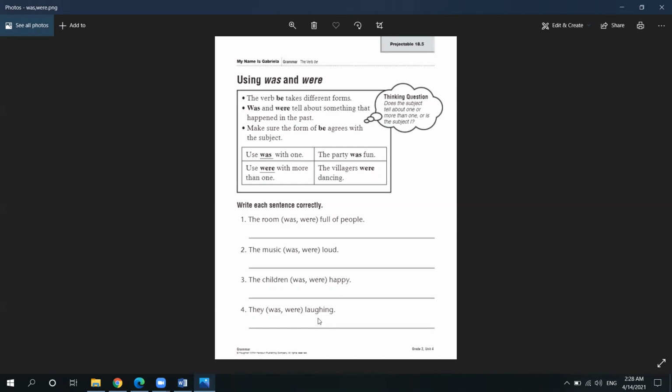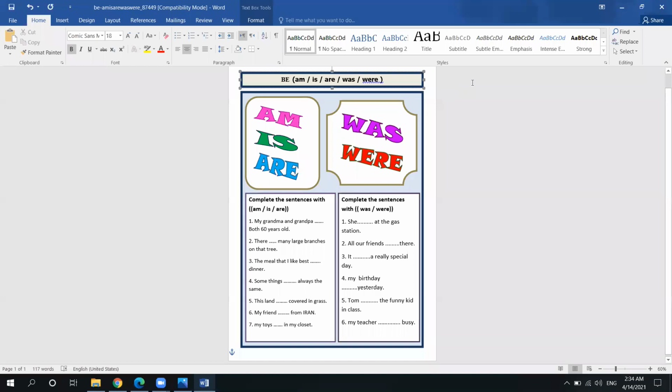So that is the second exercise that you have to do. And the third exercise that you have to do is, okay, here is the third worksheet. We have to complete the sentences with am, is, are here, and we have to complete the sentences with was or were here, okay?